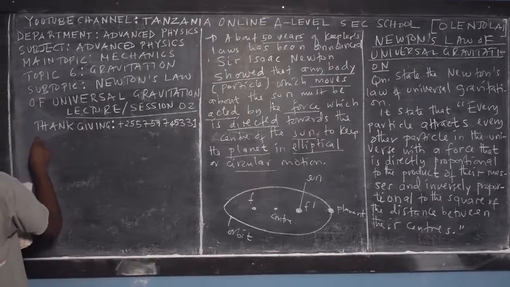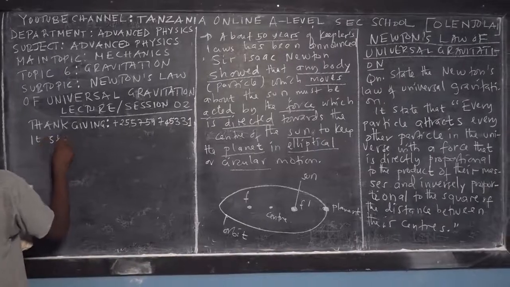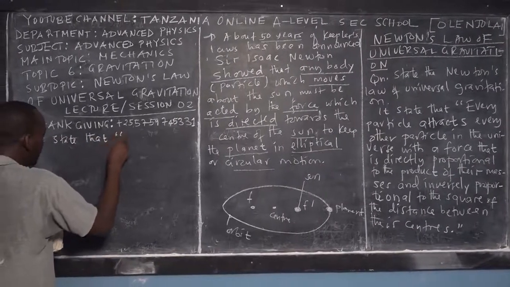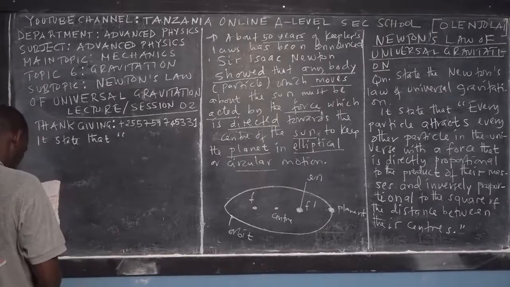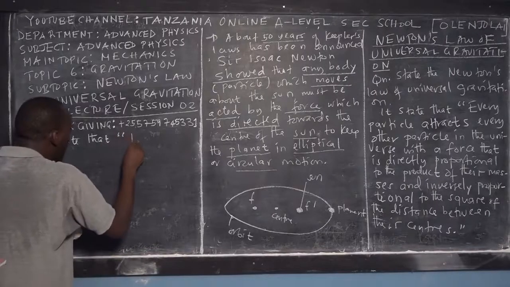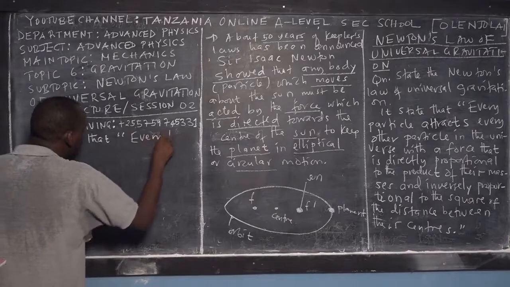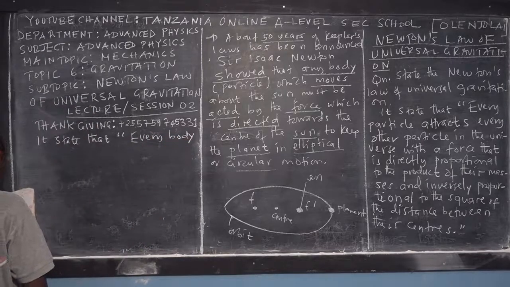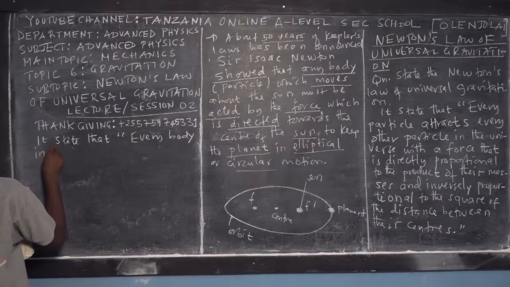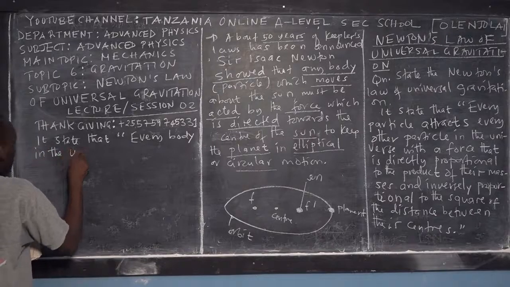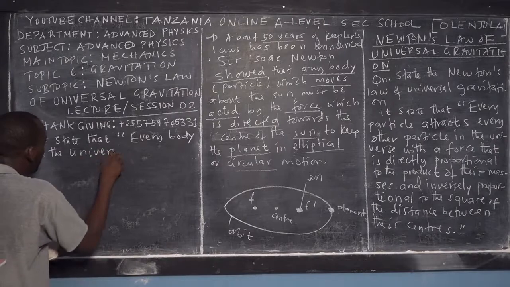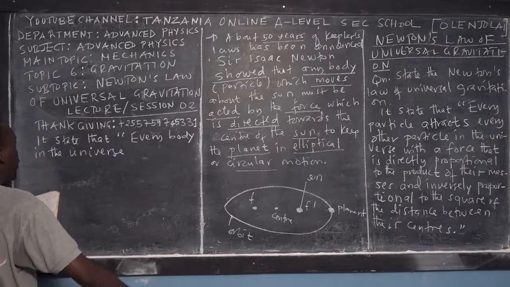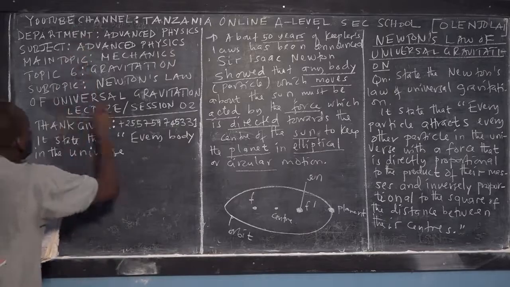So it is stated that, Newton's law of universal gravitation: everybody in the universe. Remember the limitation, in the universe. That's why we call it Newton's law of universal gravitation.